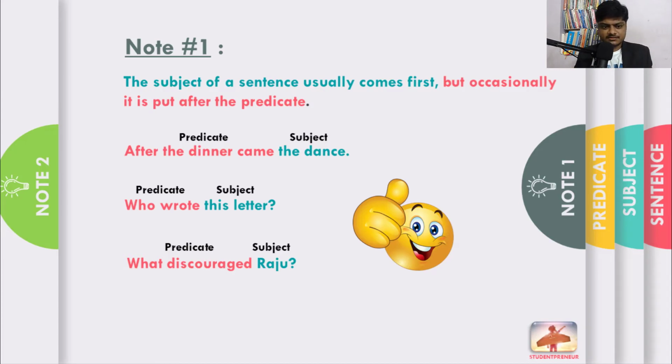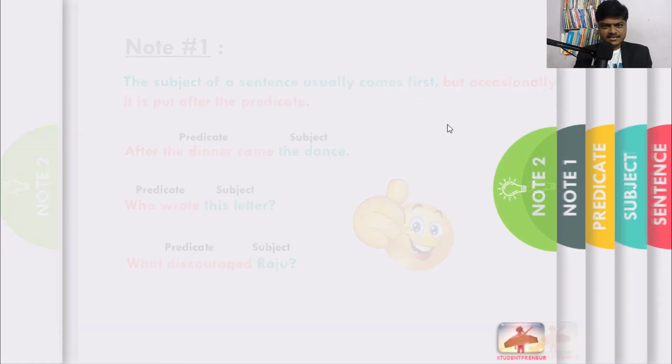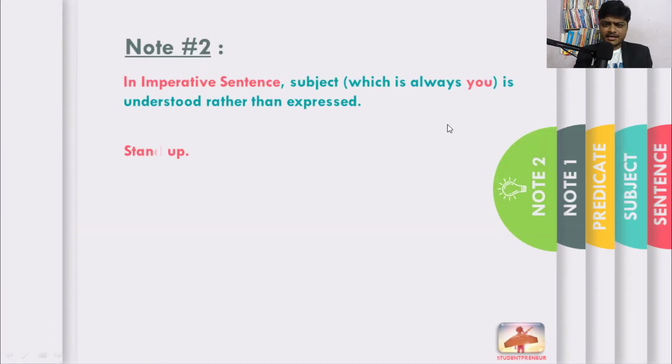Next followed by subject. Who wrote this letter? In this, who wrote is the predicate, followed by the subject, this letter. Who discouraged Raju? In this sentence, who discouraged is the predicate. Raju is the subject.